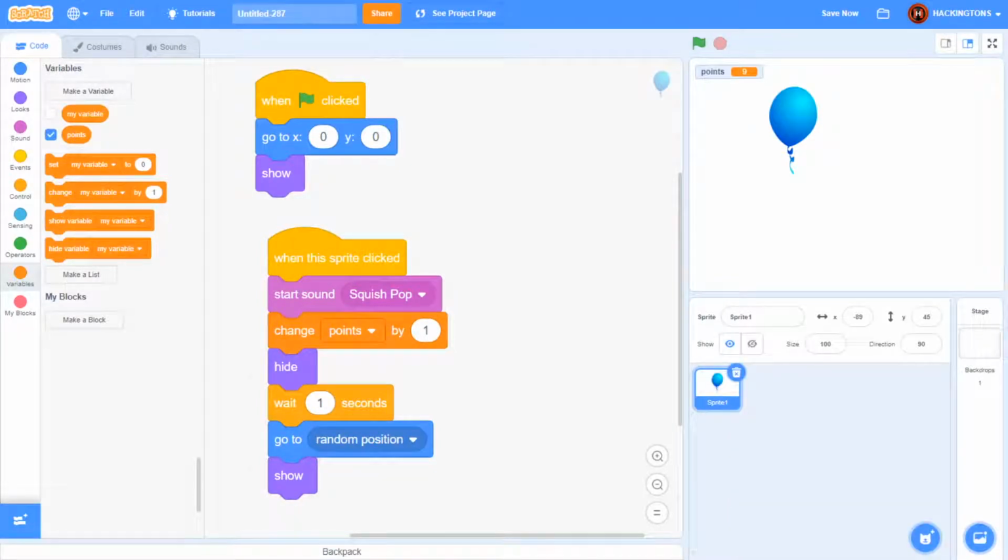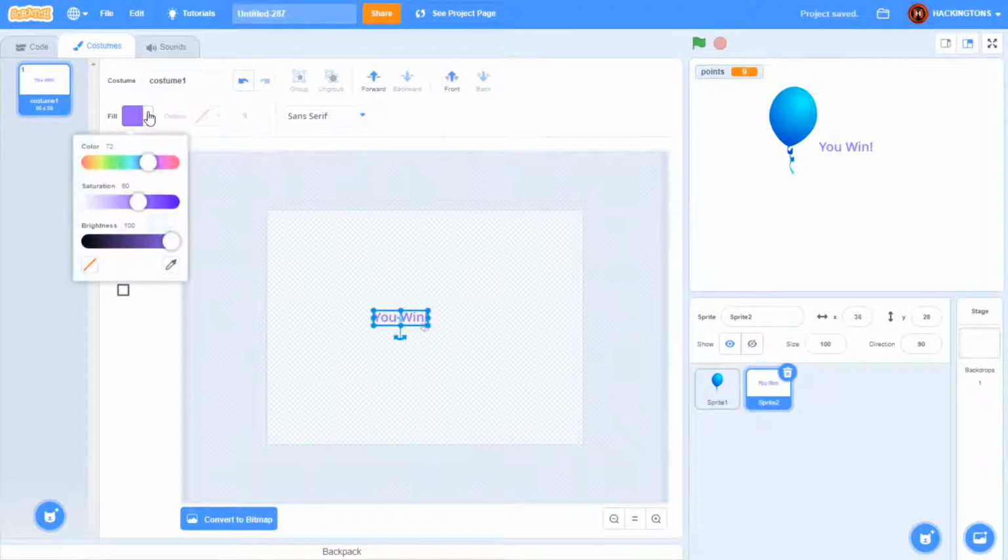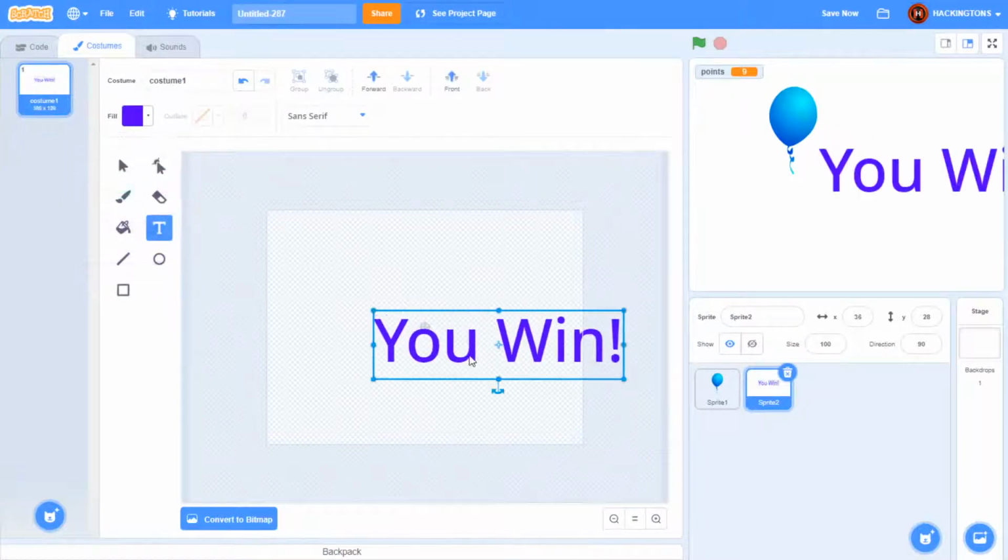I'm gone. So now that I'm gone, there's actually room where I can make my next sprite. And this time, I'm going to draw this sprite. I'm going to paint it because I want it to say words. I want it to say, you win. So I'm going to type, you win. Awesome. It's kind of small, and I kind of did like the color. I just want it to be darker. You win, and then be real nice and big.